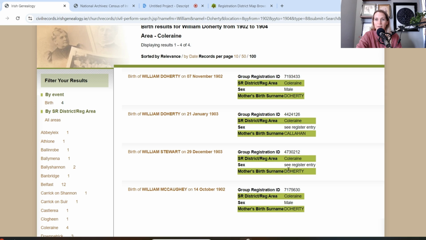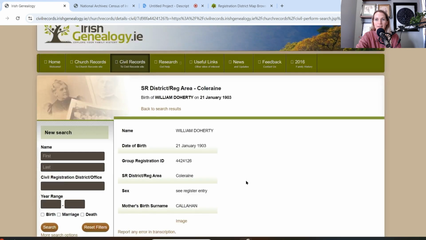Okay, most of these, the mother's maiden name is Doherty because the father was different. But we have those two William Dohertys. One has the mother's maiden name of Doherty, one has Callahan. Well, if I go back and look at Christopher's tree, his second great-grandmother's maiden name was Callahan, so William's mother's was Callahan.